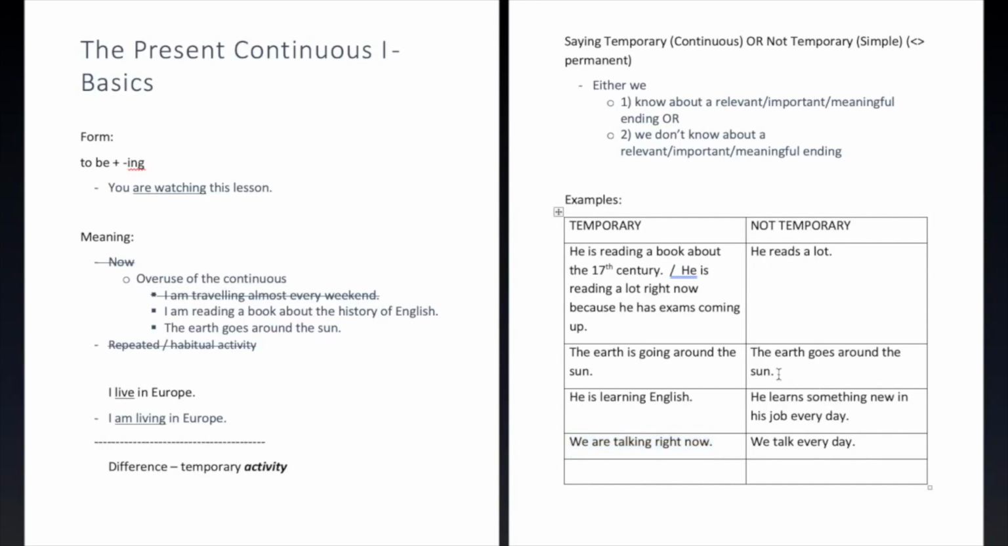Now, if we talk about the Earth going around the sun, usually we don't think about this as temporary. Him learning something in his job every day, this is also something that's true right now. All of these things are true right now. But the difference between these and something like this is that it is happening only right now.